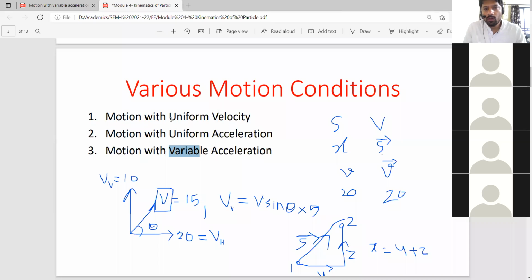So we will see these types of motion, and accordingly how the formulae of the motion, equations of motion, get modified. Okay, so particular motion will have particular applicable formulae. It will not happen that you will use the formulae which have been derived in one situation in another situation, because those formulae will only be applicable in that situation only. Okay, so we will see first motion with uniform velocity.